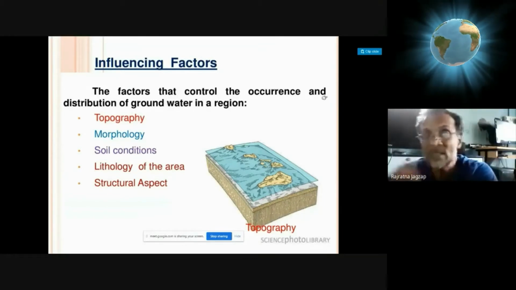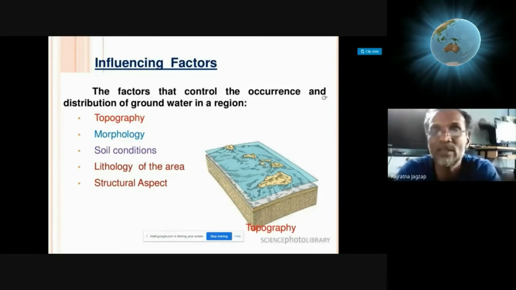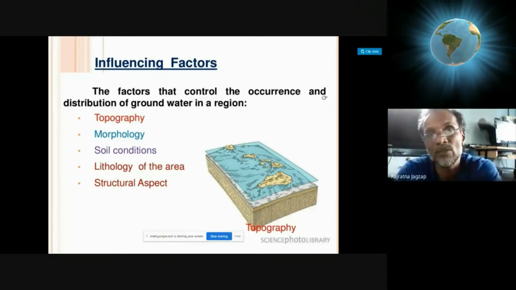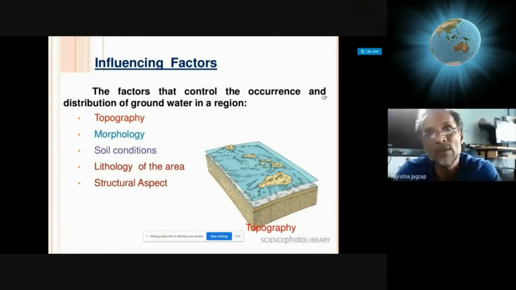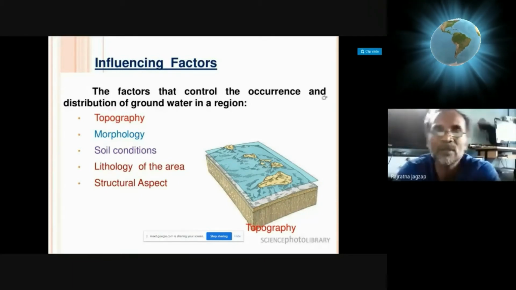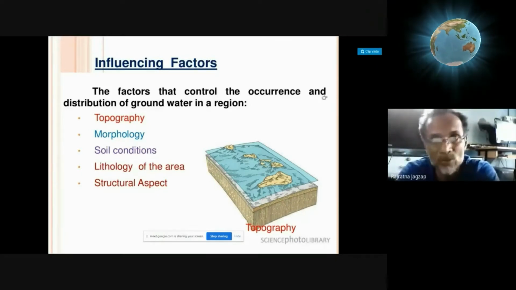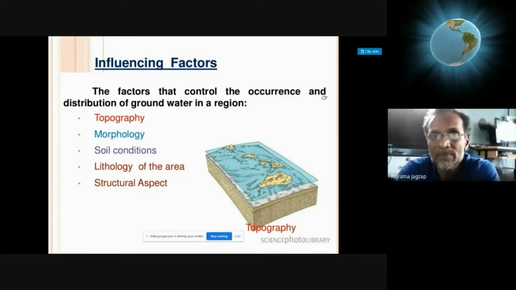Then the structural aspect. With reference to this, we have studied in our bridge course the structures, that is shear zones, fractures, joints, faults, and folds. Whatever structures are present in the rocks act as voids or gaps where water can be stored below the surface. That is called the structural aspect.